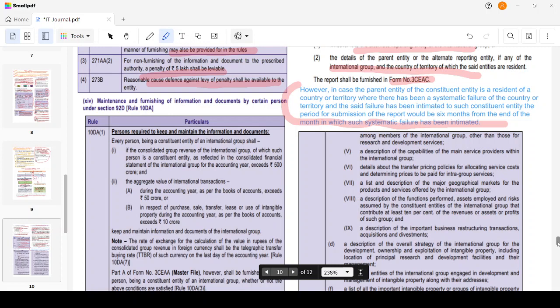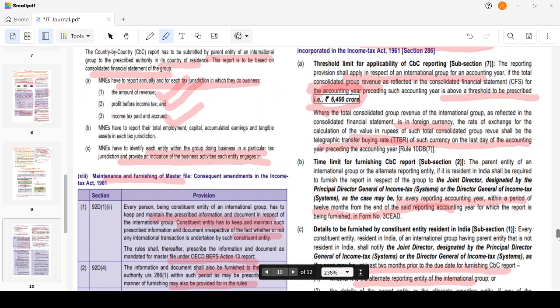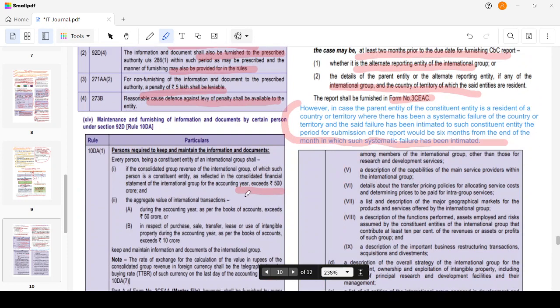Every person being a constituent entity of an international group, if the consolidated revenue of the international group of which such person is a constituent entity, as reflected in the consolidated financial statement, exceeds rupees 500 crore. For CbC reporting, it has to be 6,400 crore. Here it is 500 crore to maintain the documents and records. The aggregate value of the international transactions during the accounting year should exceed rupees 50 crore. So consolidated revenue should exceed 500 crore and the international transactions should exceed 50 crore. In respect of purchase, sale, transfer or lease of intangible property, it should exceed 10 crore.